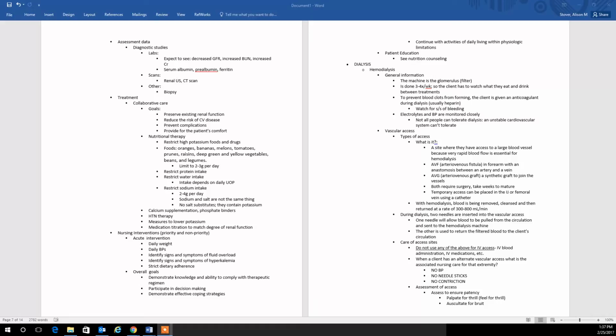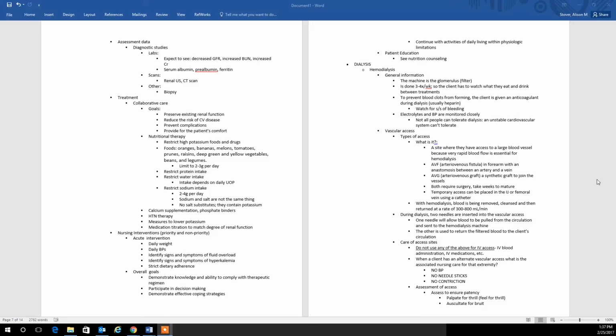Treatment also includes calcium supplementation, phosphate binders, hypertension therapy, medication, and then medications are titrated to match the degree of renal function. For nursing interventions, you'll want to get daily weights, blood pressures, know your signs and symptoms of fluid overload, know your signs and symptoms of hyperkalemia. Be sure to reiterate to patients that they need to follow their strict diet guidelines.